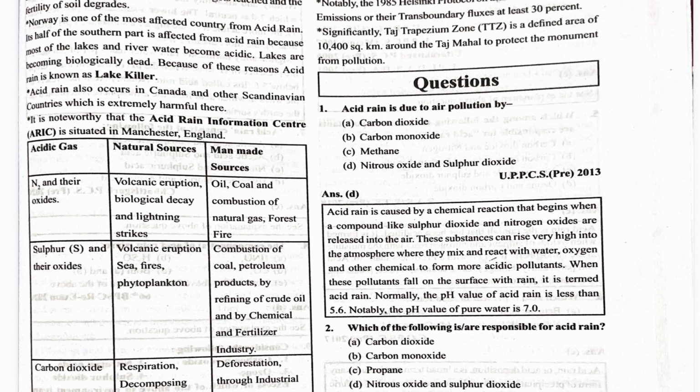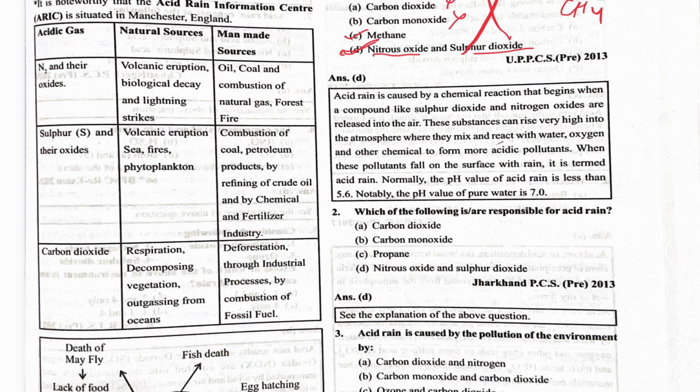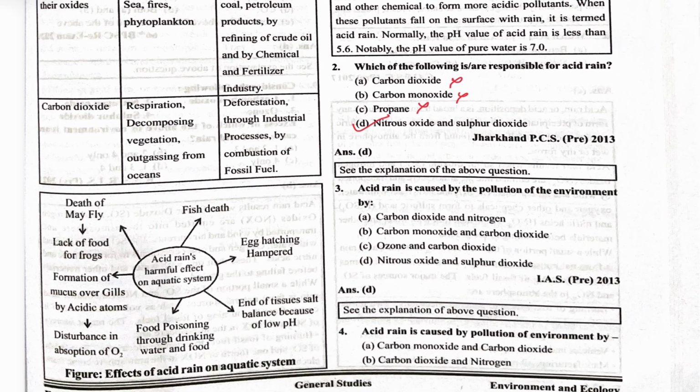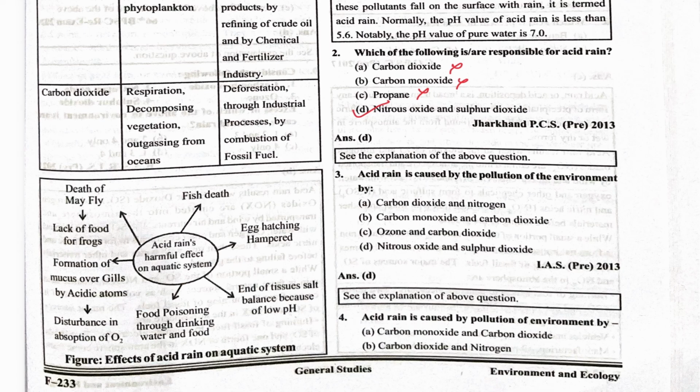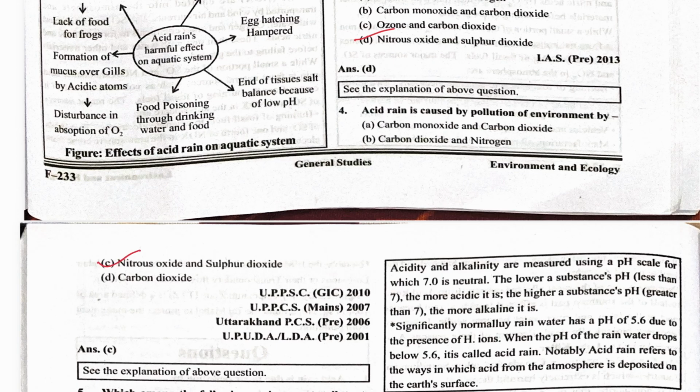Next question: acid rain is due to air pollution by which gas? Carbon dioxide no, carbon monoxide no, methane no. Sorry, it is nitrous oxide and sulfur dioxide. Both are responsible for acid rain. Next, which of the following are responsible for acid rain? Carbon dioxide no, carbon monoxide no, propane no, nitrous oxide and sulfur dioxide yes. Acid rain is caused by pollution of the environment by nitrous oxide and sulfur dioxide.